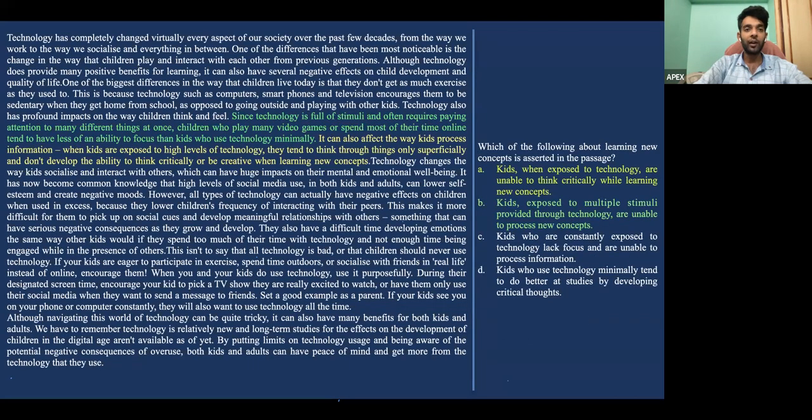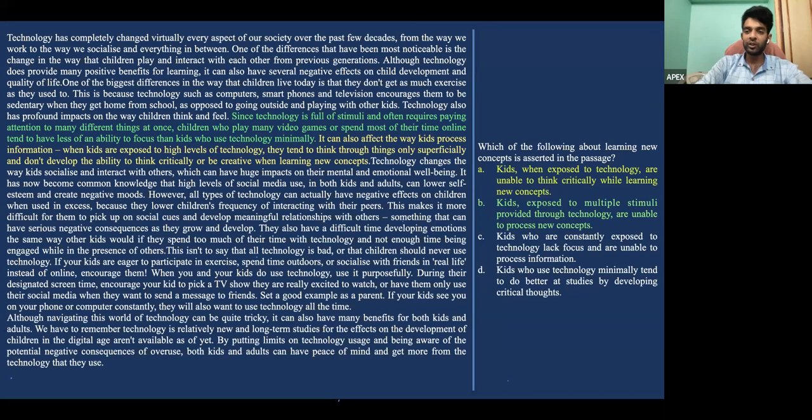Yes. Now, when we go to the second passage, it talks about how technology has become ubiquitous with our use now, and how we as adults are letting children also use it every now and then. So much so that technology has become a part of every child's life. Although it's bringing some positives, there are a lot of negatives too to this entire story, wherein children are losing their critical thinking abilities, their attention is going down, their ability to learn new concepts is going down, so on and so forth, right?